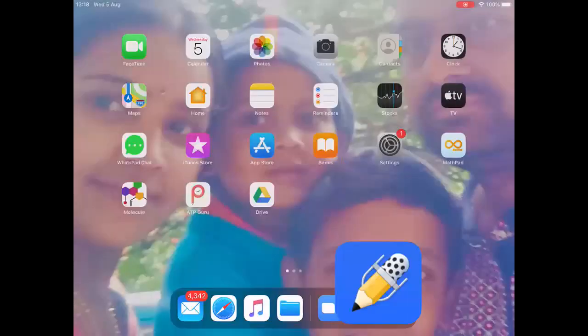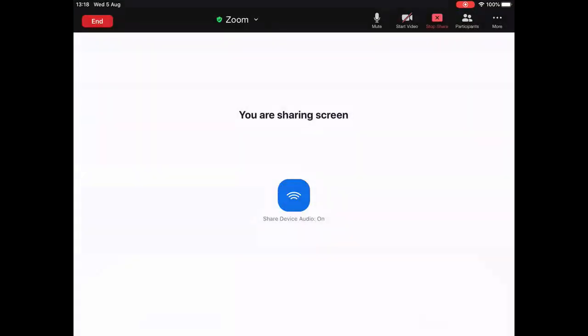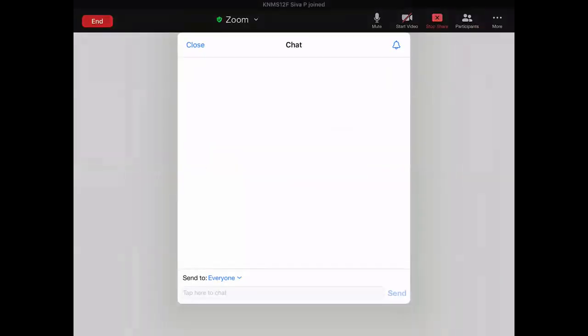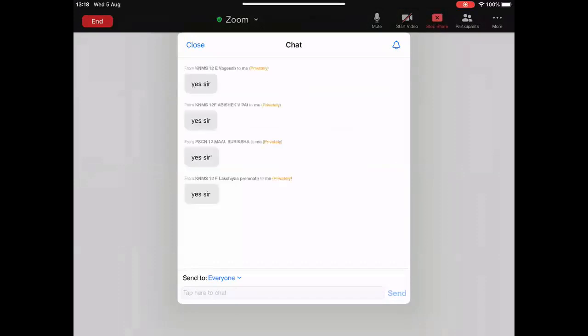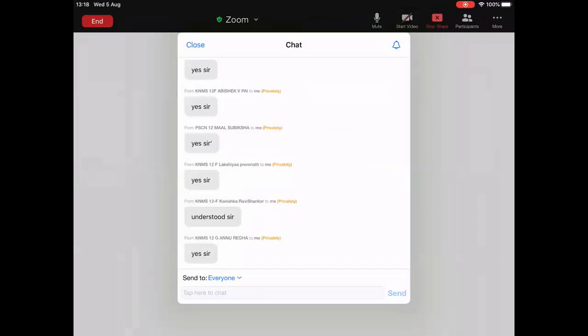I hope you are able to understand this one. Cyanide formation. Is it clear, everyone? Please respond. Cyanide formation clear? Right, very good.